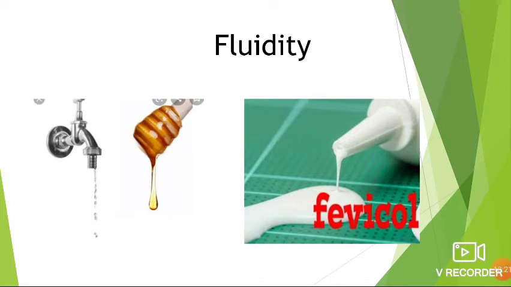Then think about gum. It's so thick, for example your Fevicol. Correct? So gum is thicker than honey, so it takes more time to flow downward on a sloping surface. But all liquids flow downward on a sloping surface. This property is called fluidity. So that property is called fluidity.